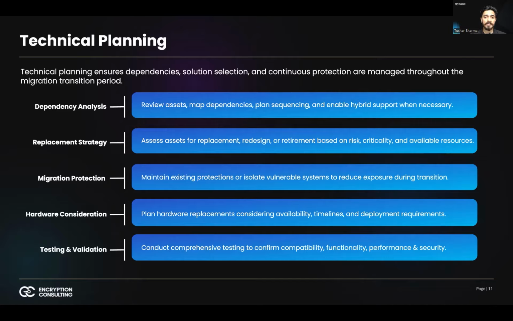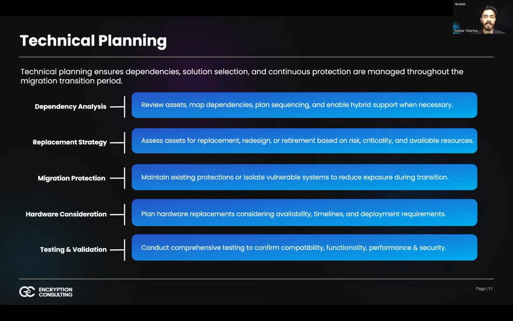Talking about hardware, it's clear that it plays a crucial role in technical planning. Some legacy hardware security modules, smart cards, embedded controllers, IoT devices, and network appliances may not support post-quantum algorithms efficiently or at all. Even when firmware updates are possible, performance constraints may render upgrades impractical. Planning must therefore account for hardware compatibility assessment, vendor PQC support roadmap, procurement lead times, supply chain constraints, and physical deployment logistics. Hardware refresh cycles often span months or years, and failing to align them with migration timelines can create bottlenecks.